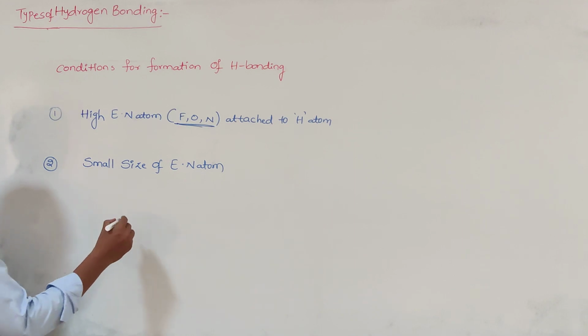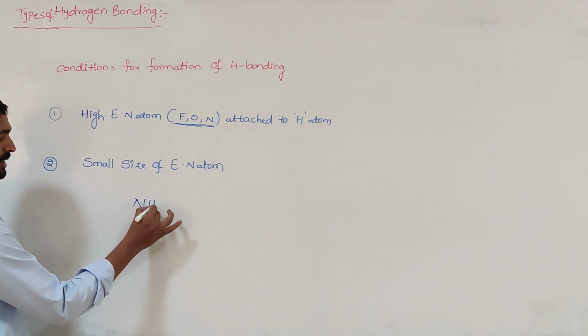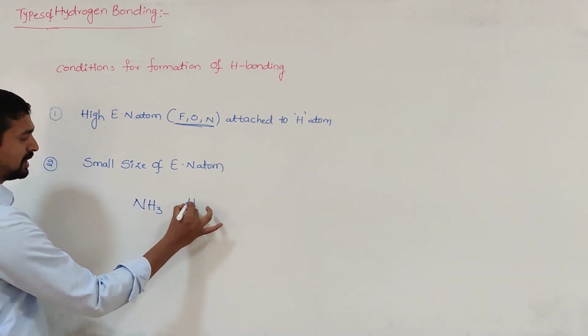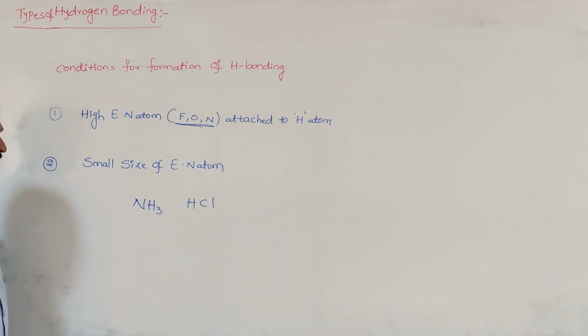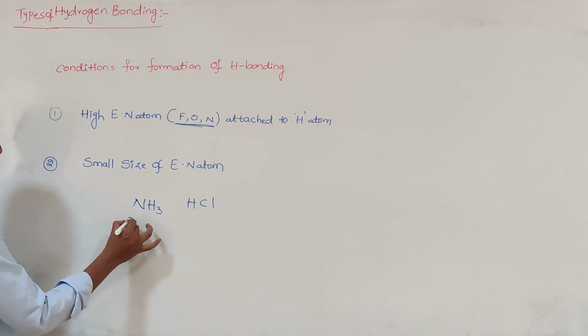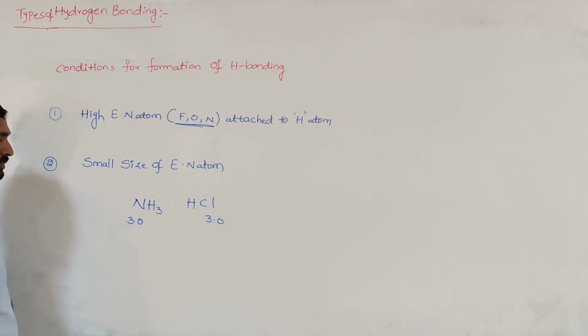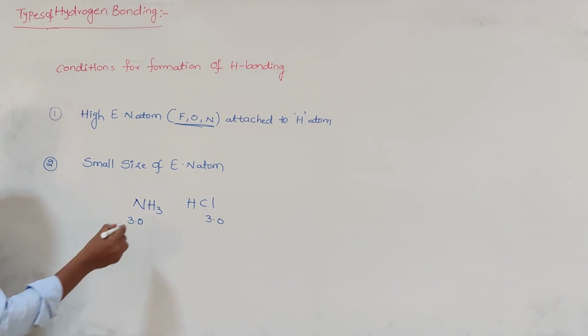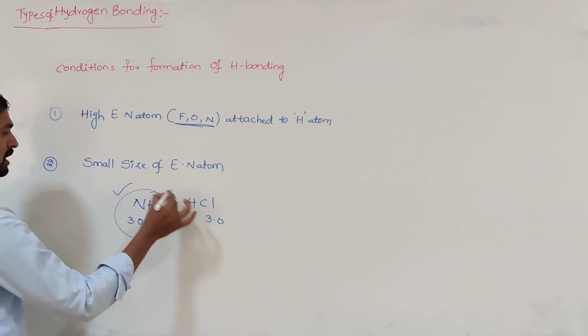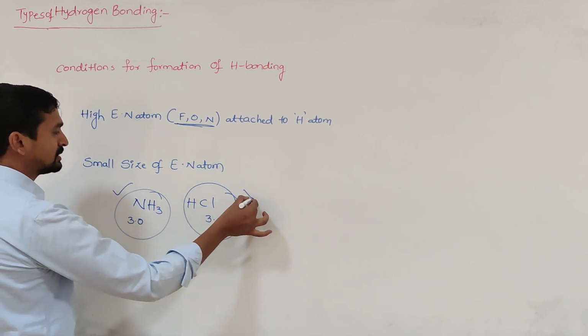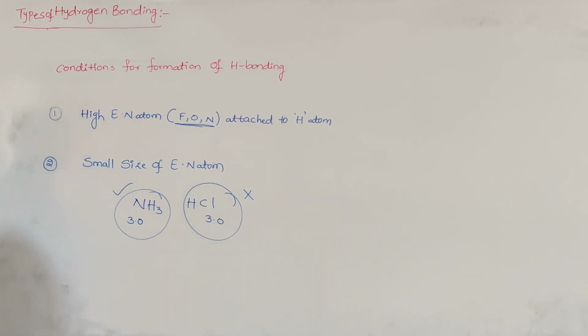For example, the ammonia molecule NH3 is there and HCl is there. The electronegativity of nitrogen is 3.0, and chlorine is also 3.0. In both cases, the electronegativity is the same. But here, the ammonia molecule forms hydrogen bonding, while the HCl molecule does not.